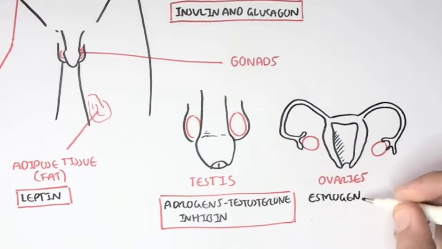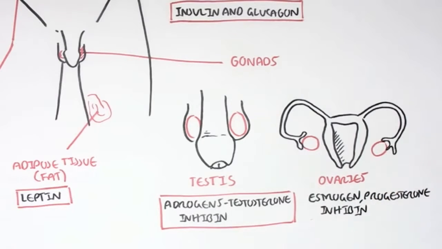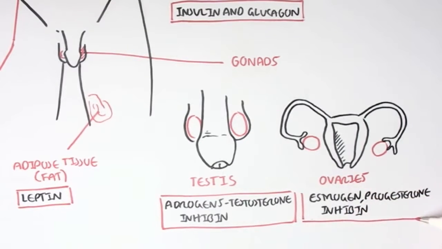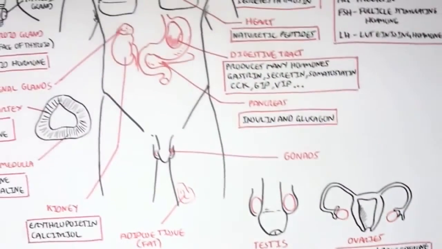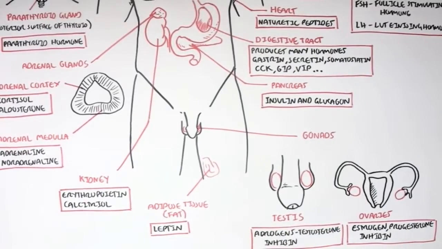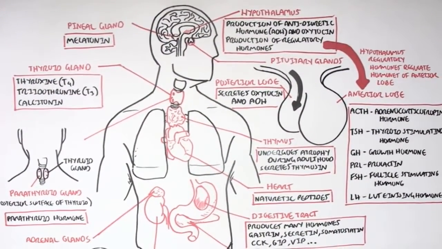And then for the gonads in the female, the ovaries, we have important hormones being secreted such as estrogen and progesterone, which are important in female characteristics and egg production. Okay, so those were the main hormones secreted by the main endocrine tissues or endocrine glands.